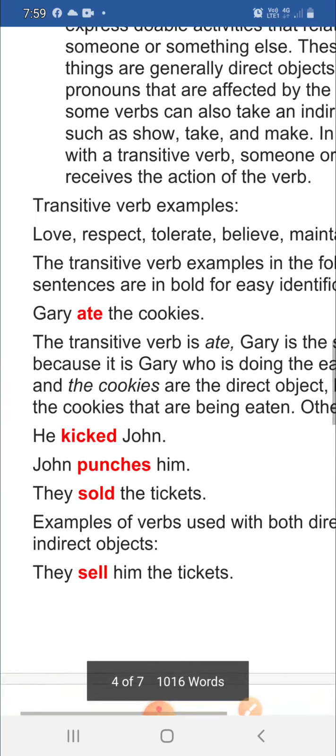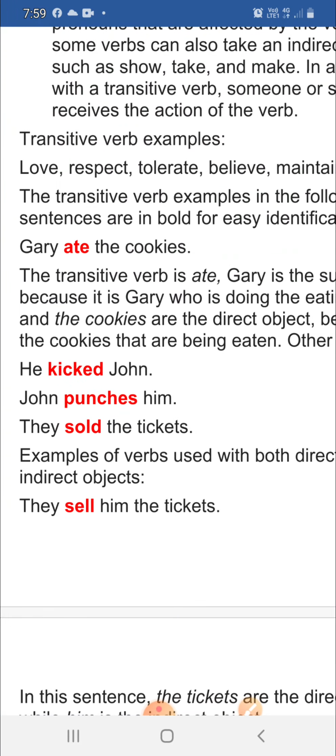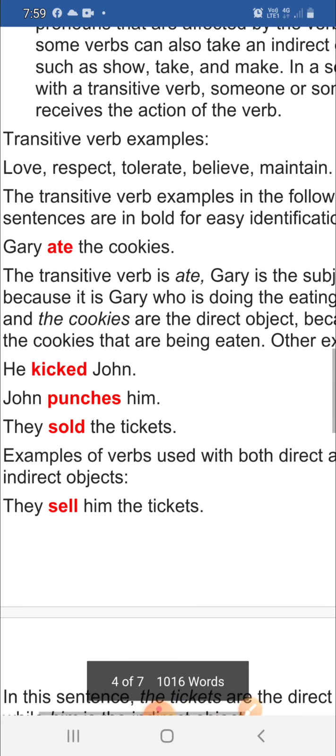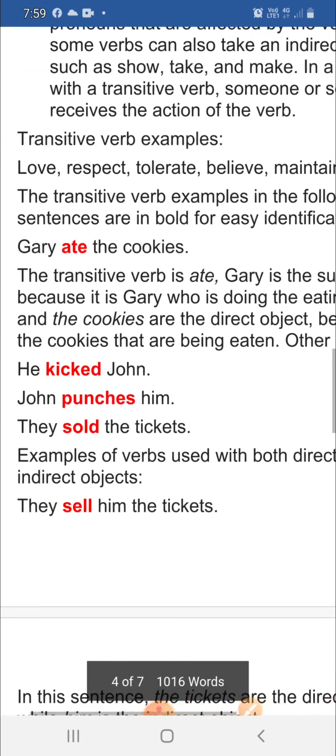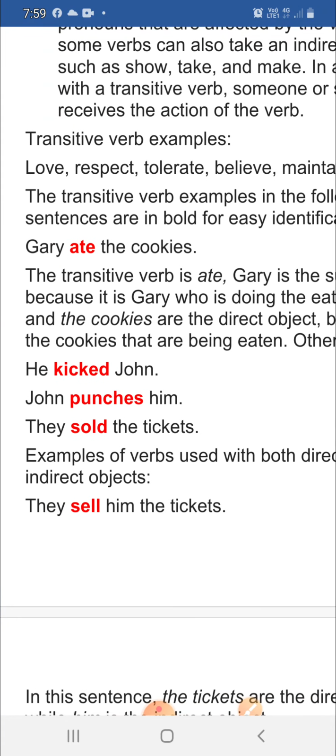Now, let us see some examples. Love, respect, tolerate, believe, maintain. Now, the transitive verb examples in the following sentences given below are in bold. You can see it with the red pen, so they are in bold so that you can identify them easily.